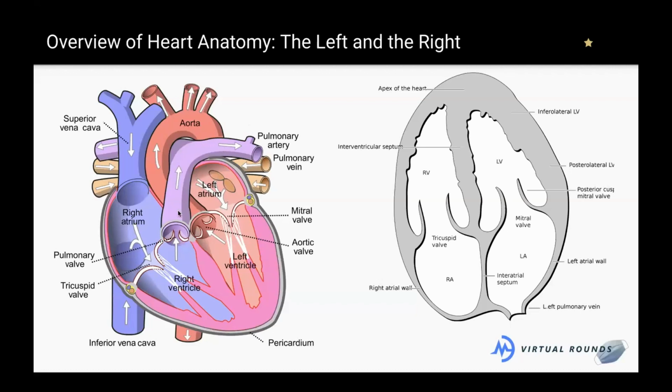So this is called the left side of the heart. The left side of the heart is the oxygenated side of the heart. This is the money side because this is where the heart's going to do its main job, which is to pump blood out. And so who wants to now do blood coming back into the heart? So now the blood's gone out into all of the tissues. It's going to discharge its oxygen onto those tissues, and then the deoxygenated blood's going to come back into the right heart. So who wants to do that flow?